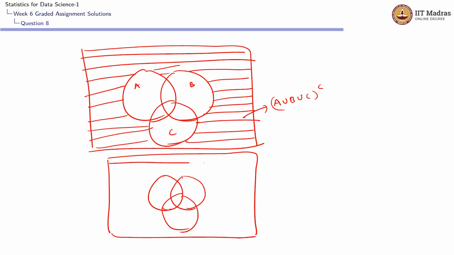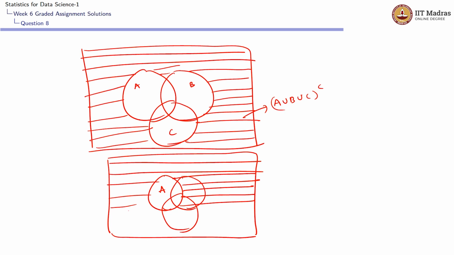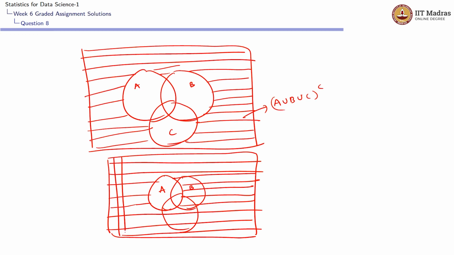A complement would be this particular area. This is A, so you shouldn't include A, but any other area is alright. So this is B. B complement, I'm representing with vertical lines, would be all this area except B.